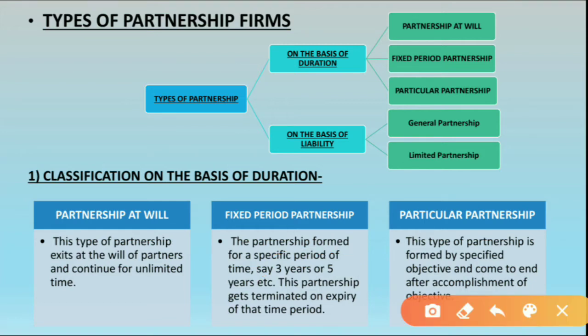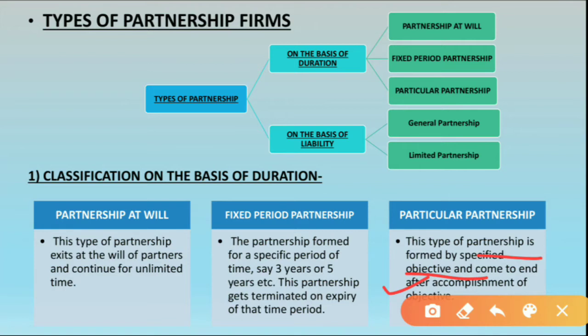Now the third is particular partnership. This type of partnership is formed for a specified objective and comes to an end after accomplishment of the objective. Means this type of partnership firm is generally formed for accomplishing some particular purpose. They have an objective behind it.